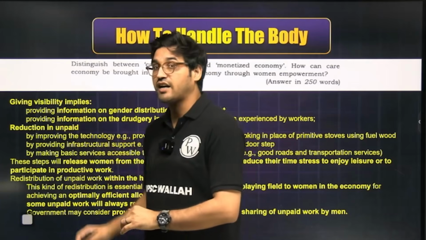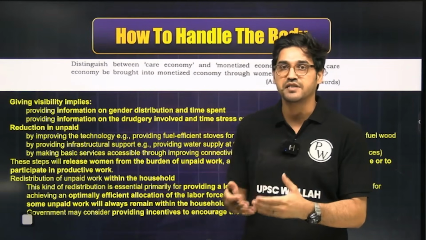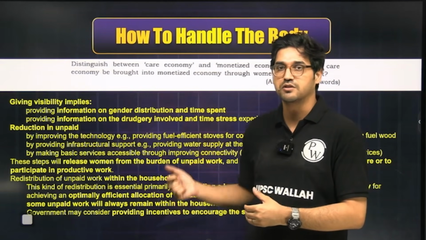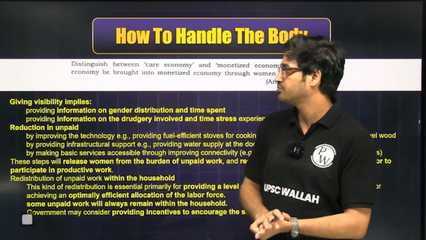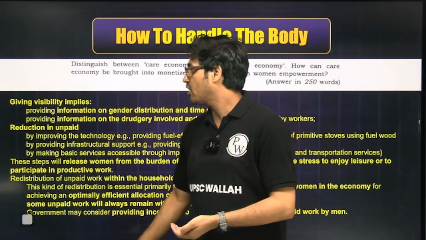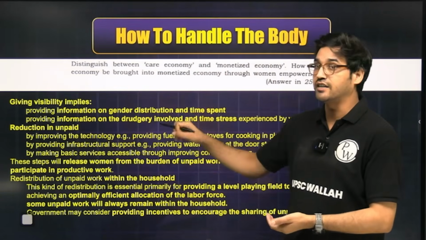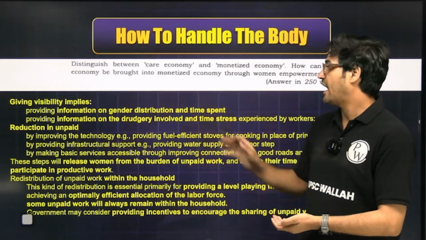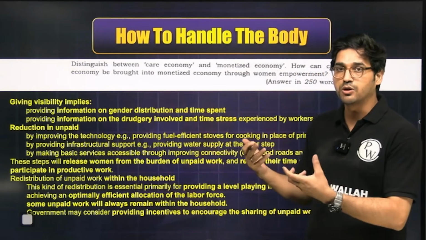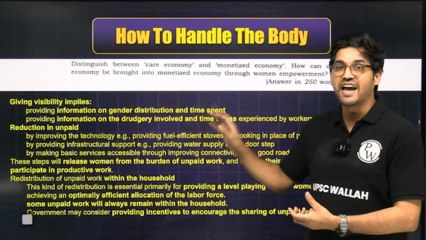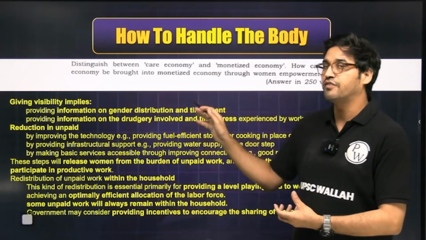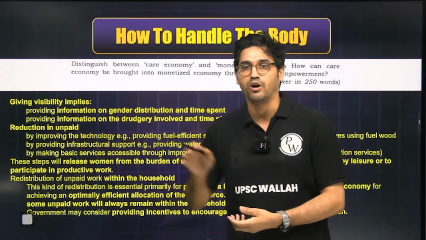First is about recognition of this work, which is to say giving visibility to unpaid work, which is also called care work. Giving visibility will involve providing information on the gender distribution of this kind of work and the time spent. You should know that most of the unpaid care work, the burden of it falls disproportionately on women.